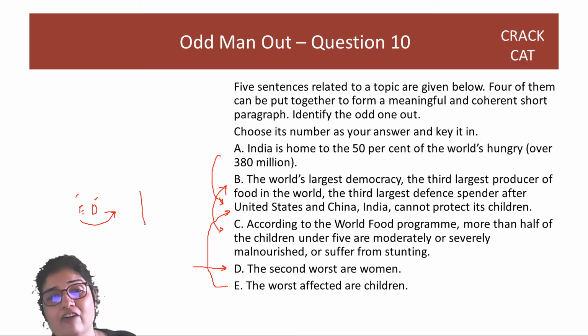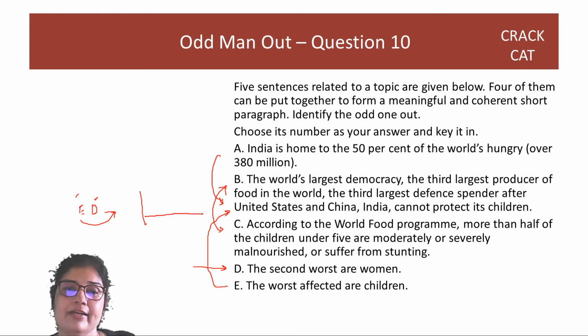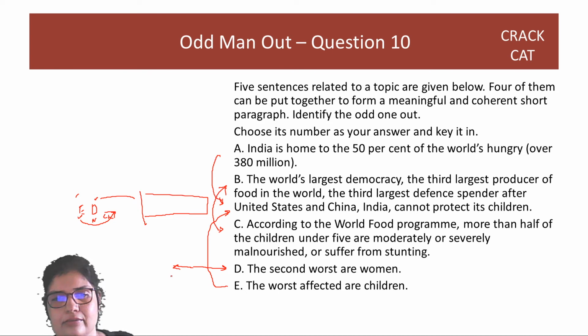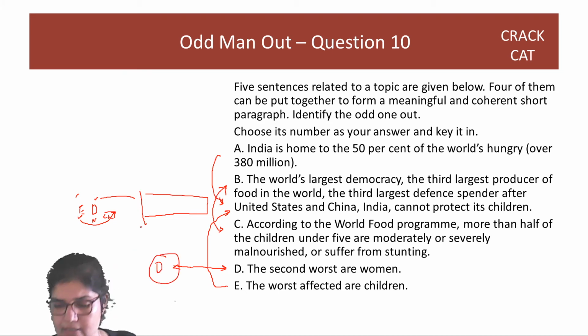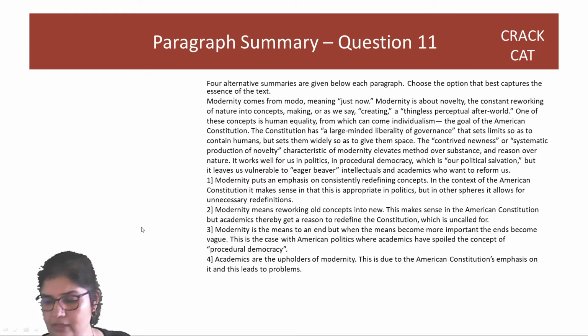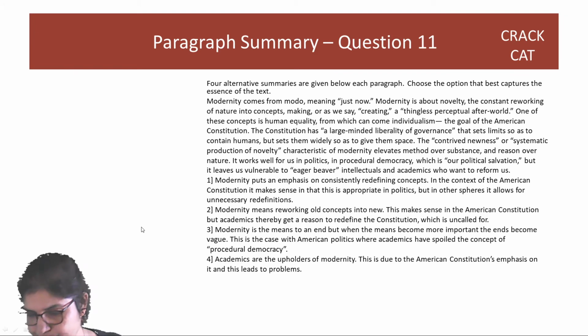The next paragraph may start with the second worst are women and then talk about women. But in the same paragraph, you cannot say children, women, and now let's talk about children again. That is why D will be odd here. So your answer is D. Right? Great. Now let's move on to another new question type, which is your paragraph summary.